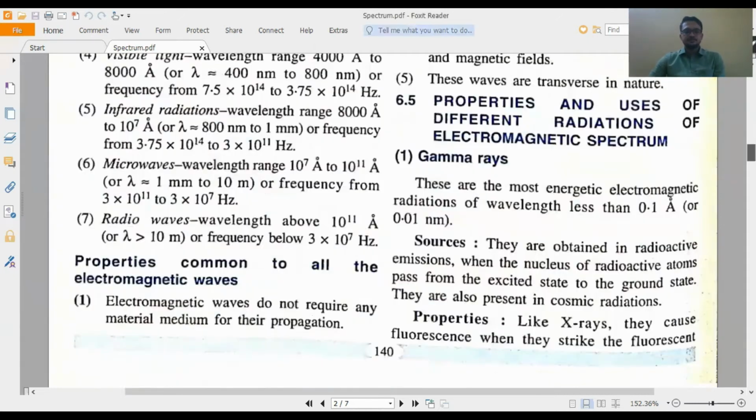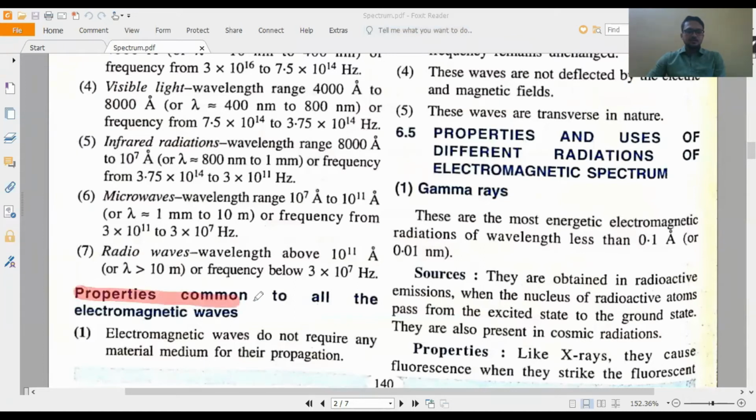Now come to the next point: properties common to all electromagnetic waves. These properties are very, very important. From here you can get different kinds of questions. Suppose you're not getting a direct question, but the answer will be from these 5 points. So read the 5 points and understand all the words properly. These 5 points are applicable to the whole electromagnetic spectrum, from gamma ray to radio wave. First, electromagnetic waves do not require any material medium for their propagation.